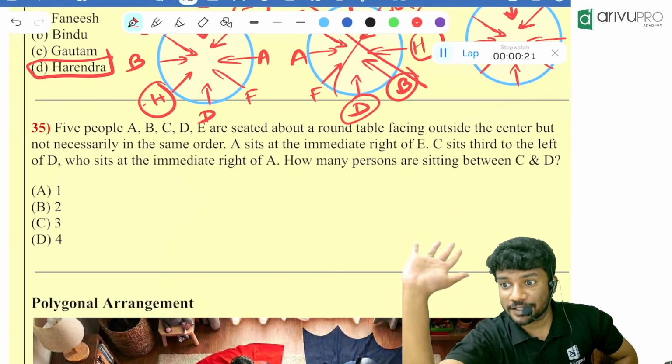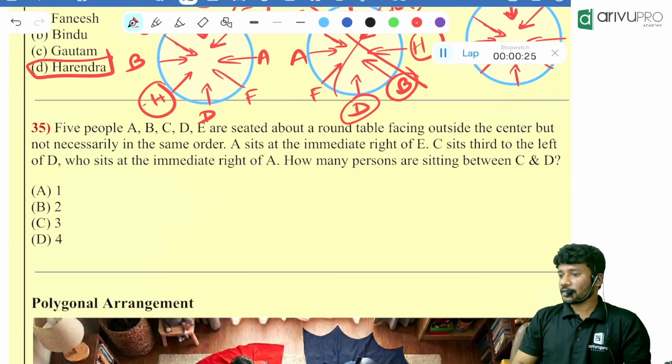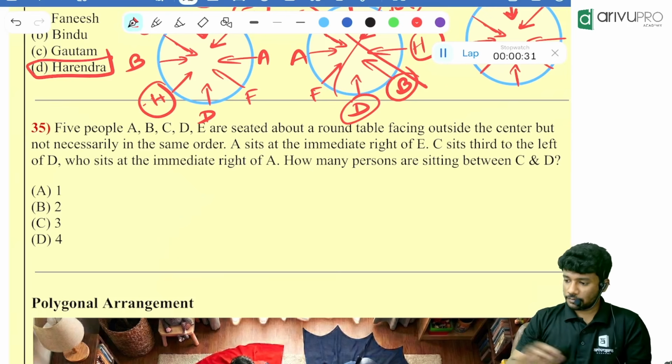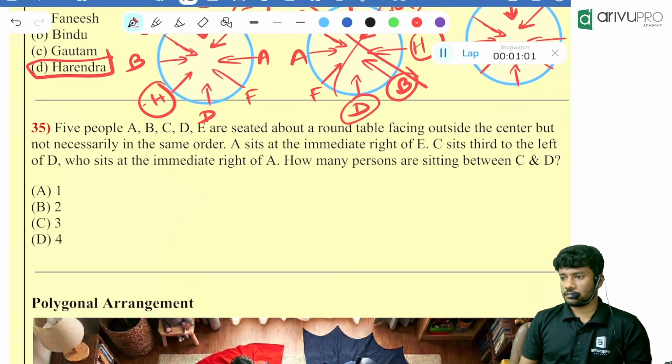Got the answer? Try it and get me the answer. Check again.